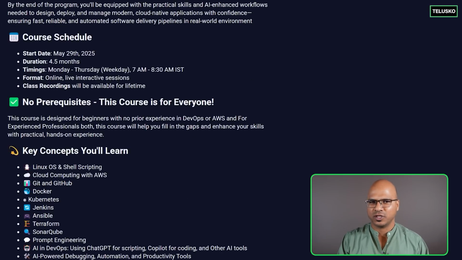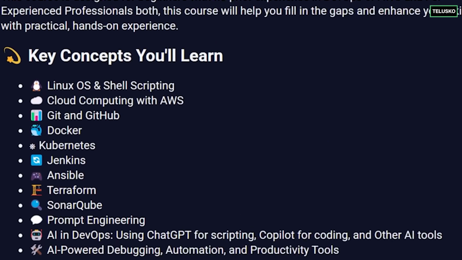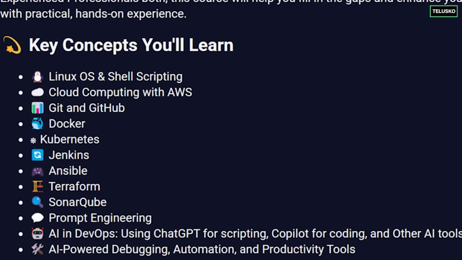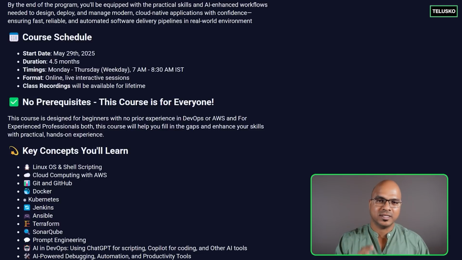There's no prerequisite for the course. If you're a beginner, you can still join because you're going to learn from scratch. In this course, we are going to focus on multiple things, because if you want to be a DevOps engineer, there are certain things which you should know, including Linux, cloud, Git, GitHub, Docker, Kubernetes, Jenkins, Ansible, Terraform, SonarQube, and many more. You are going to learn all these things in this course.